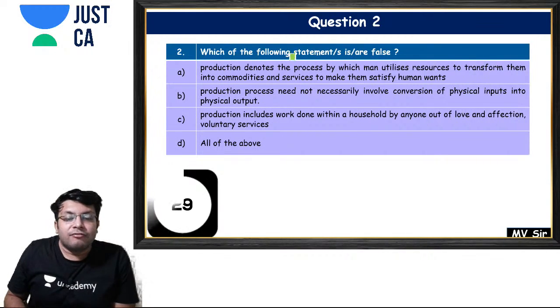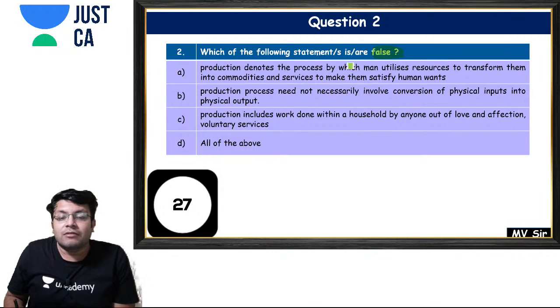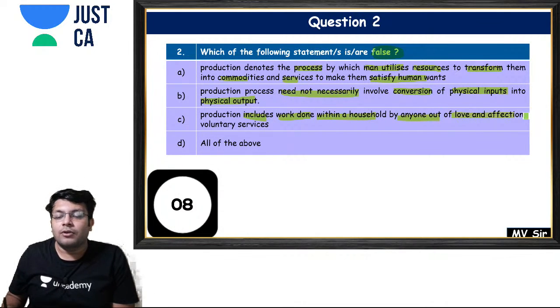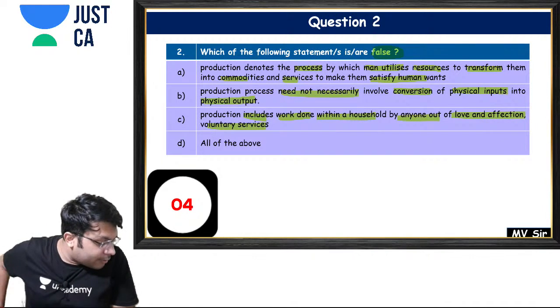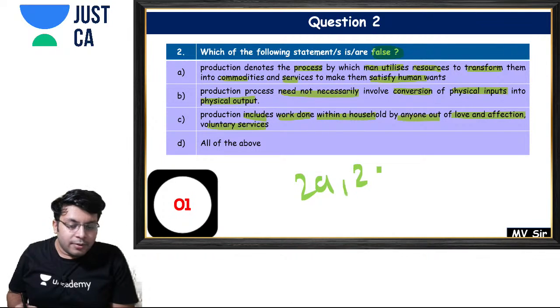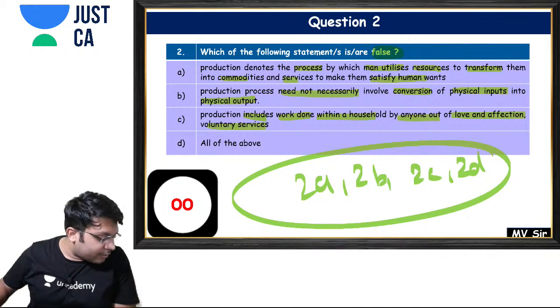Next question, my friends. Which of the following statements are false? Production denotes the process by which man utilizes resources to transform into commodity services to satisfy human wants. Production process need not necessarily involve conversion of physical input to physical output. Production includes work done within a household by anyone out of love and affection and voluntary services. What is the answer of question number 2? 2A, 2B, 2C or 2D? Please write in the comment section.